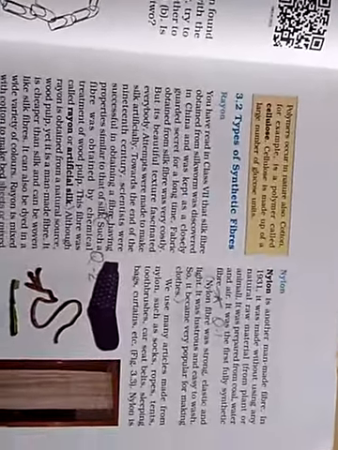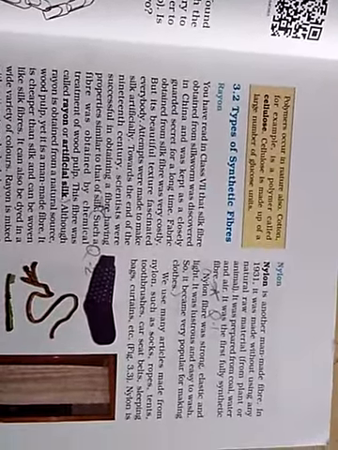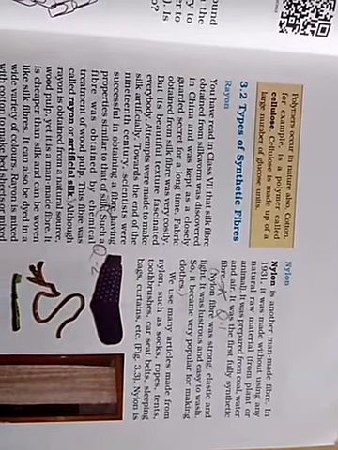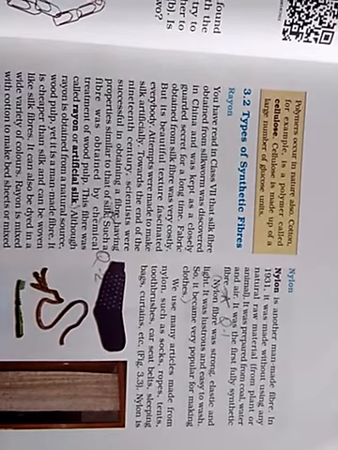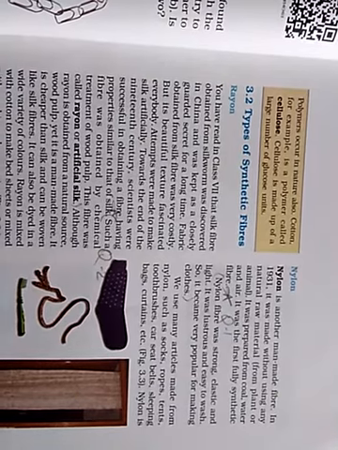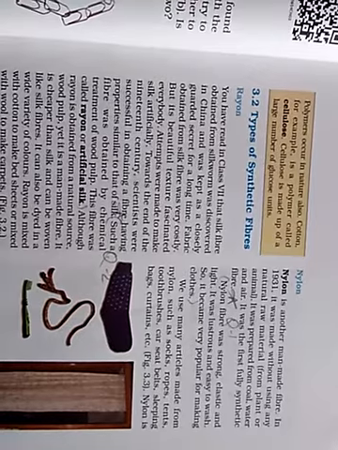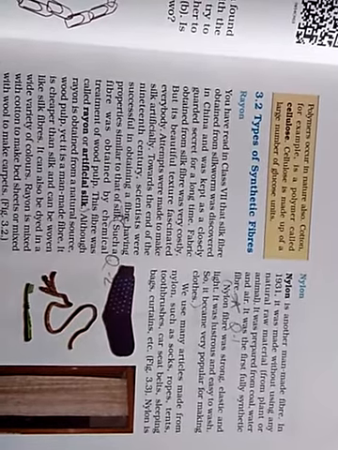Now, nylon. Nylon is another man-made fiber, made in 1931. It was made without using any natural raw material from plant or animal. It was prepared from coal, water and air. So, nylon is prepared from coal, water and air. It was the first fully synthetic fiber.